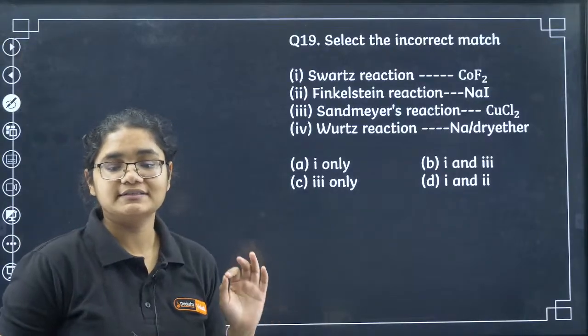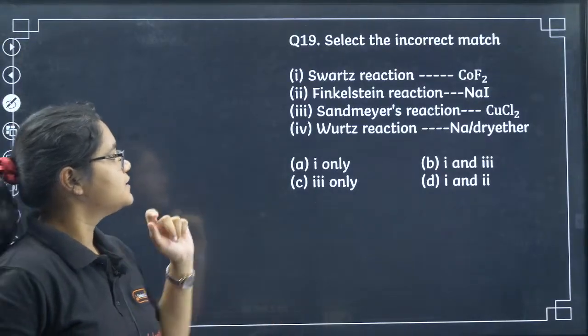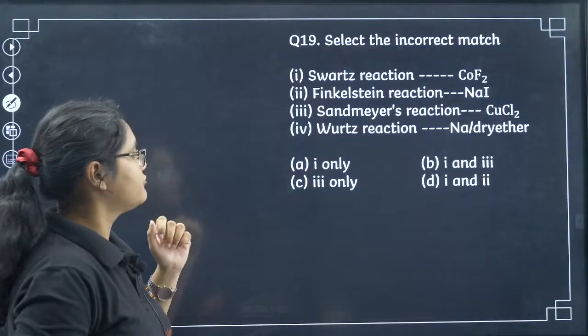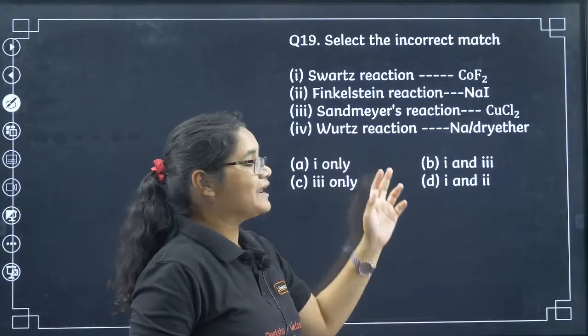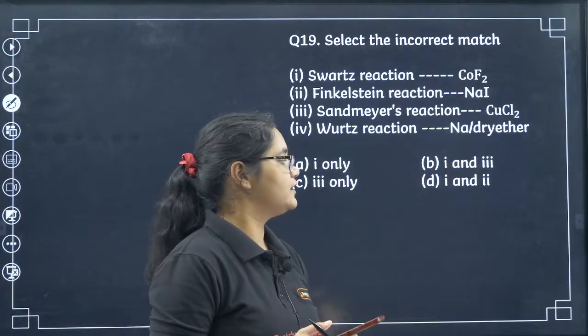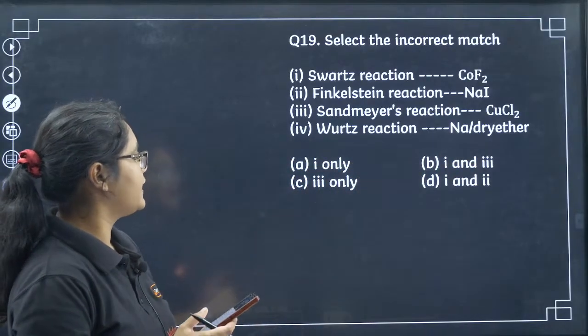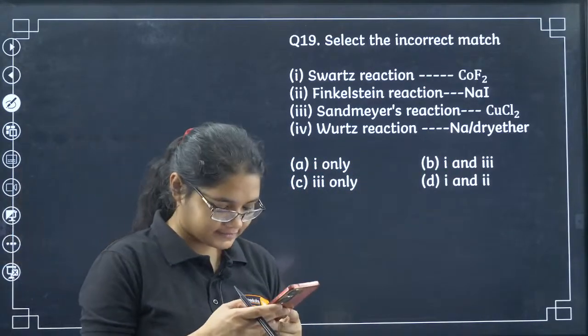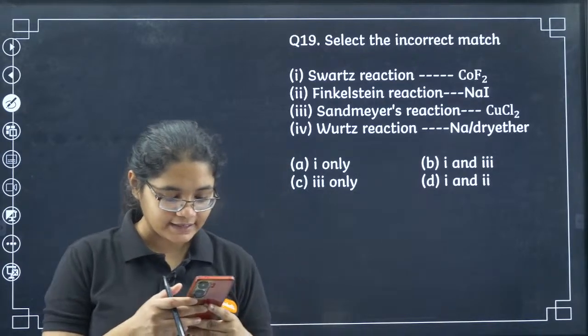Second last question, select the incorrect match. Schwarz reaction COF2, Finkelstein reaction NaI, Sandmeyer reaction CuCl2, Woods reaction Na dry ether. Which is the incorrect match here? Yes, quickly. Incorrect match here.